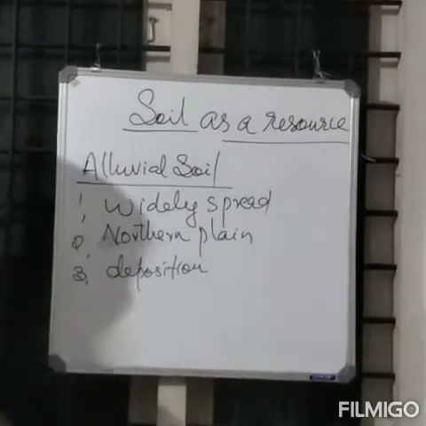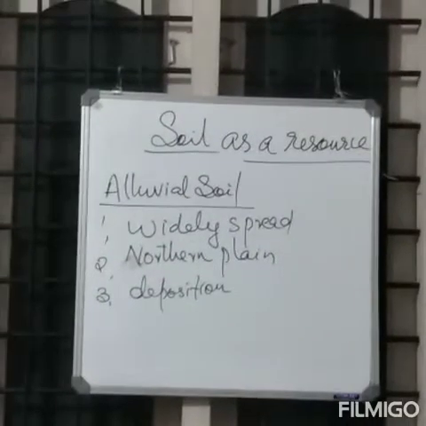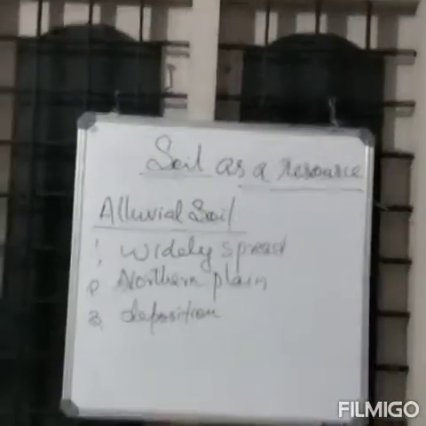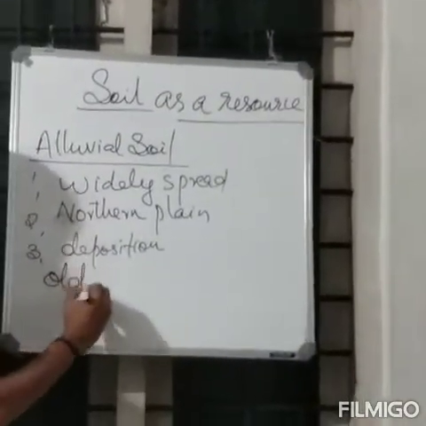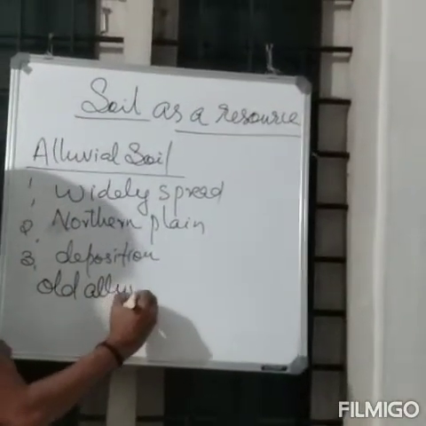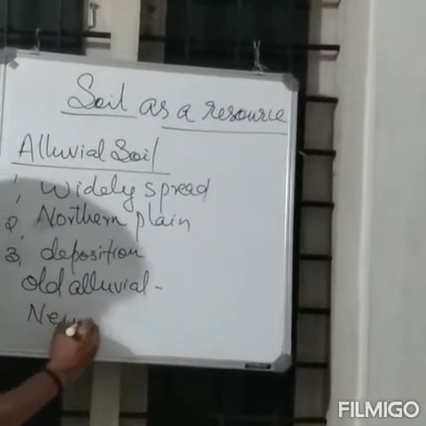Here is another question: the classification of alluvial soil. Old alluvial and new alluvial.